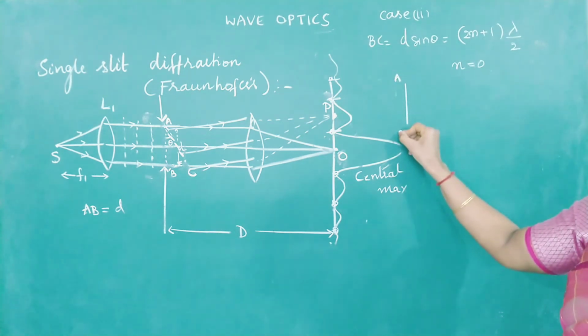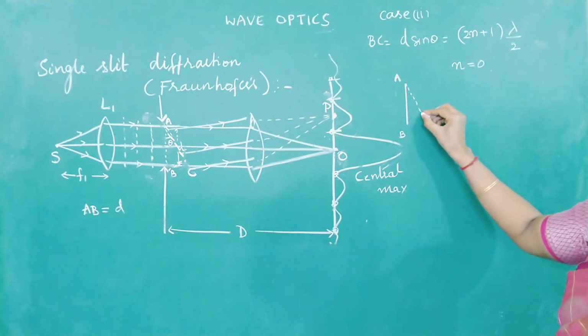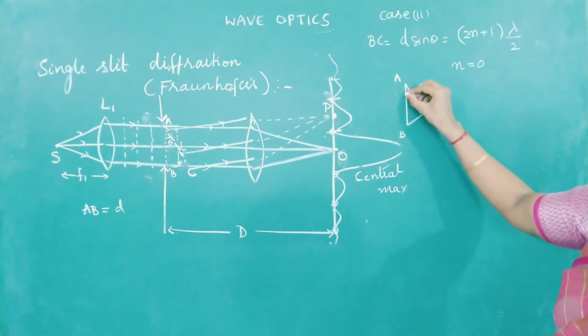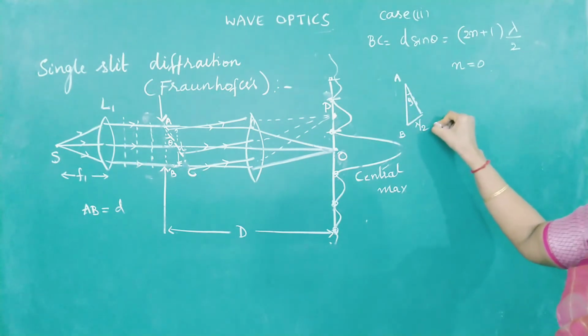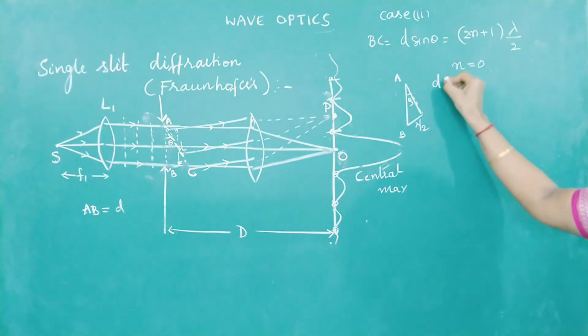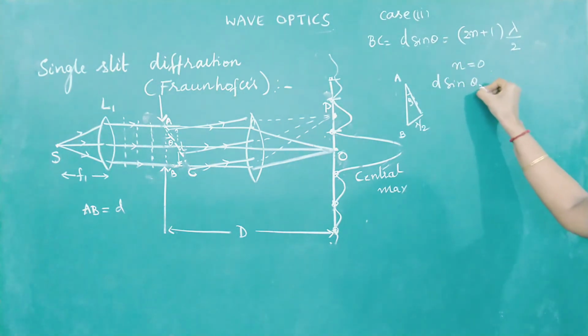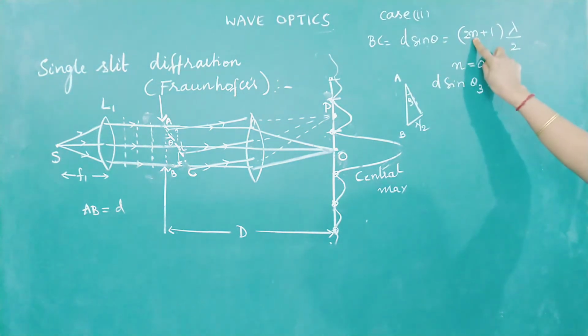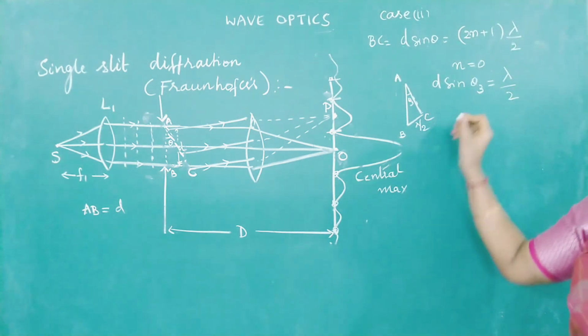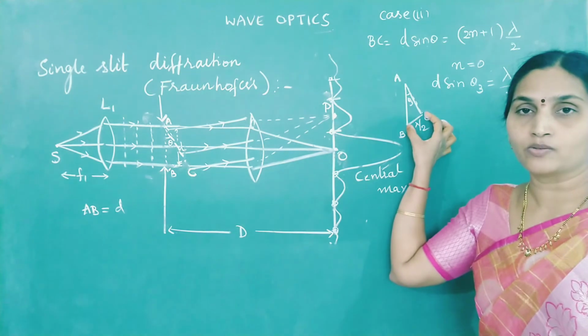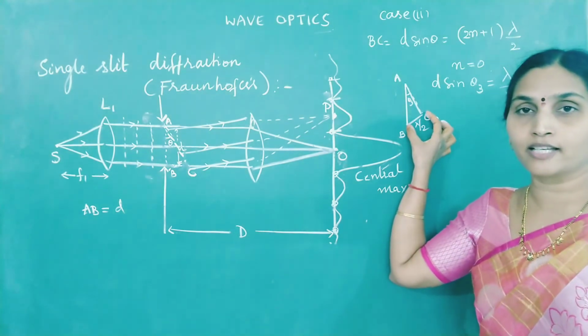This is A, B, I'll call this theta 3. d sin theta 3, if I put n equal to 0, I will get lambda by 2. See, already the BC distance is lambda by 2. You don't have to further divide the slit.